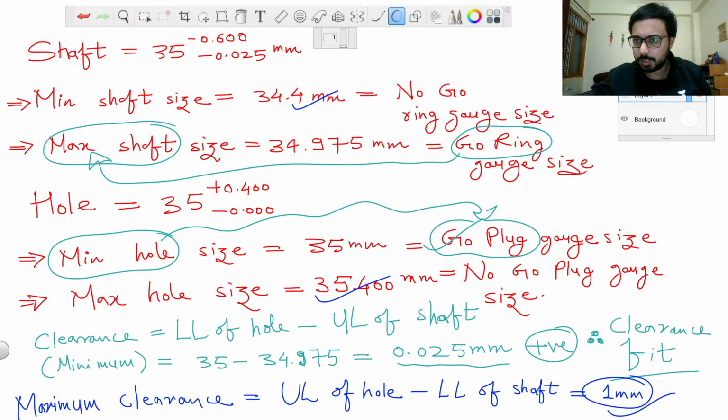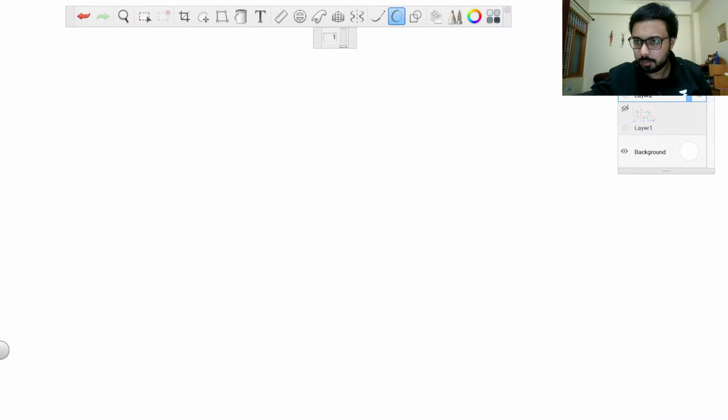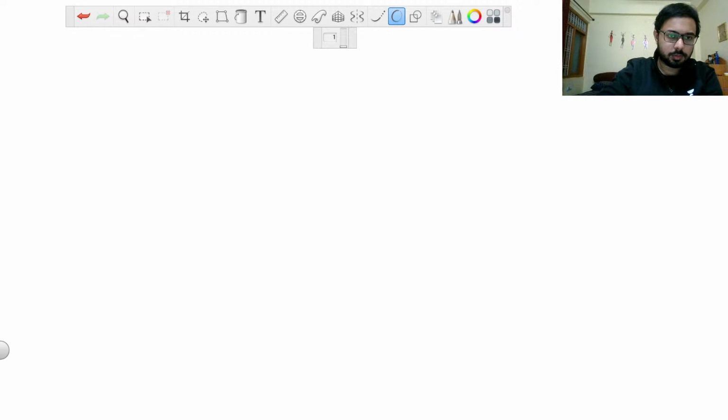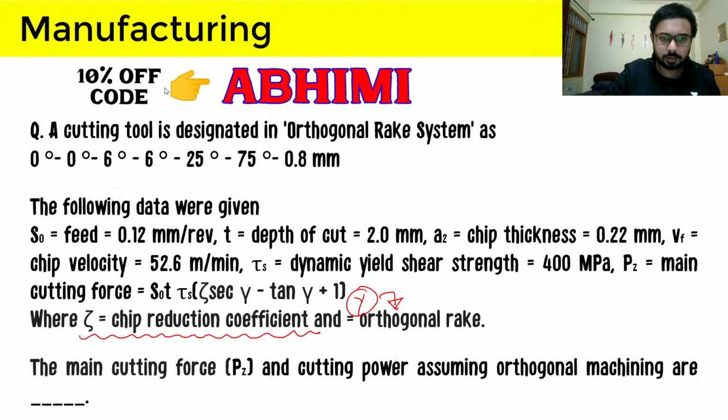So what we will do is remove that, and now Pz, which is the main cutting force, is given as s0 t tau s. If you can, try to do this question along with me and calculate the values along with me.